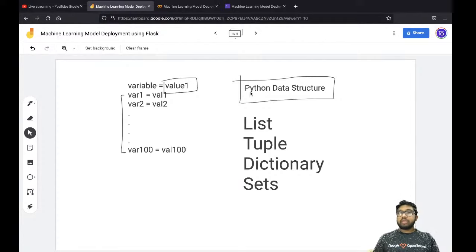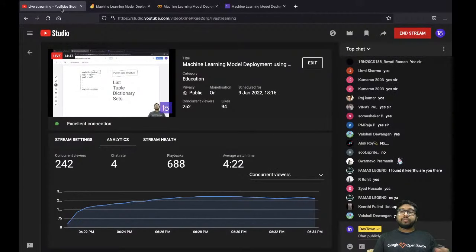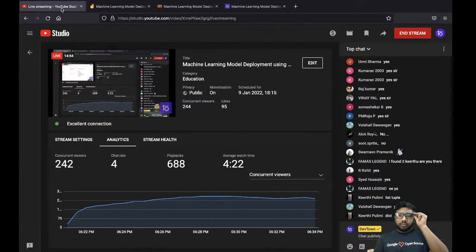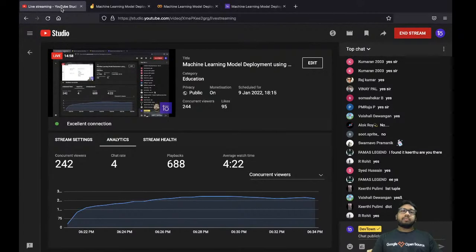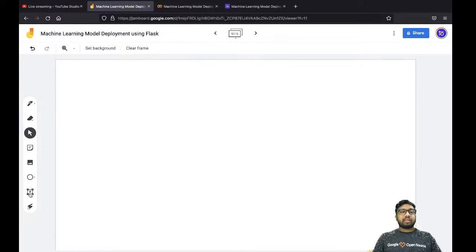So let's start by seeing what exactly these four data structures are going to do. Let's go on. So far so good. Are you guys clear with this? Yes or no? Okay, perfect. So let's start with list.